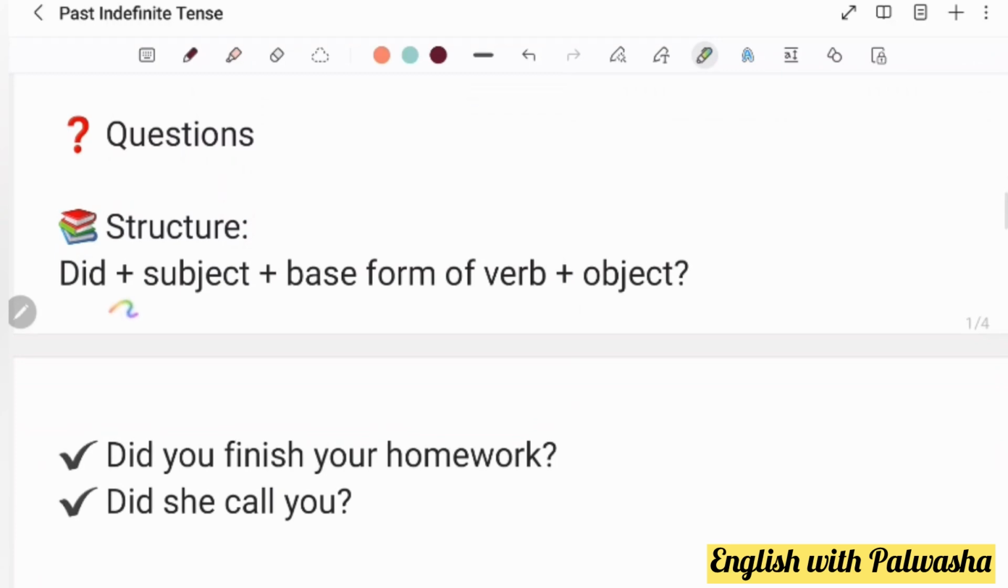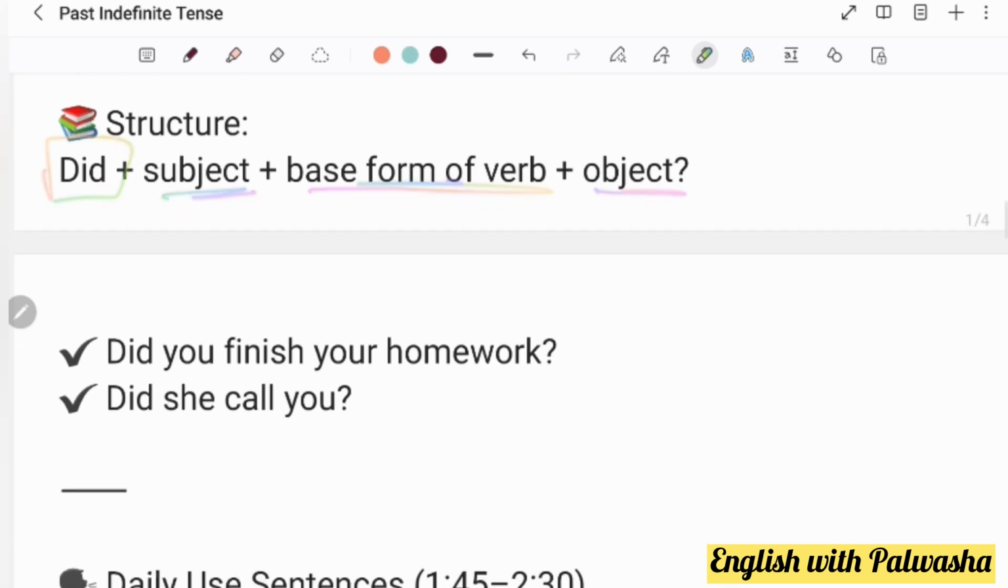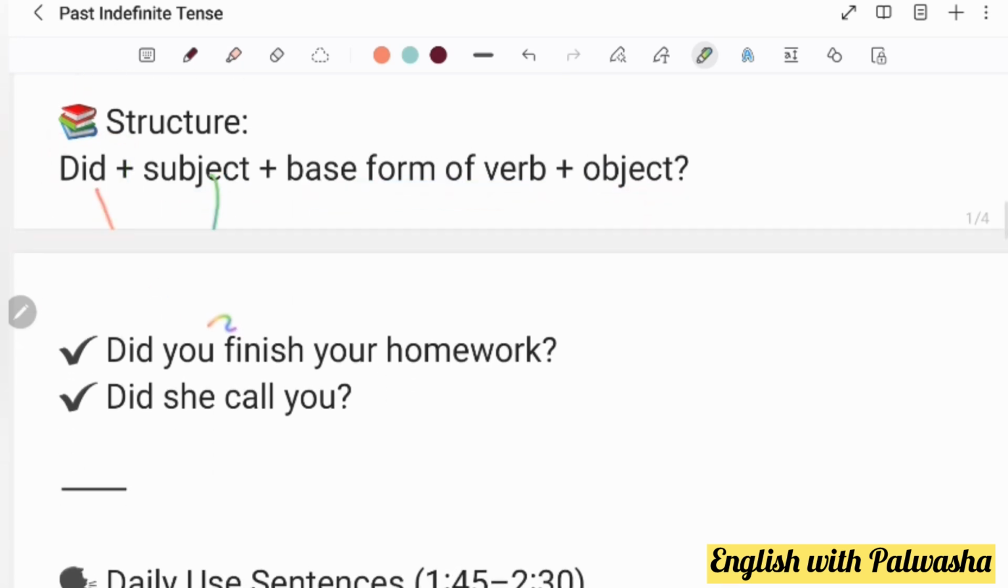The questions are, did comes first in the interrogative part, right? Did comes always in the beginning of a sentence, then comes the subject, then the first form of verb, and then the object. For example, did you finish your homework. Did is the helping verb, you is the subject, finish is the action verb, your homework is the object. So the base form is finish. We have not used finished because did is already there. With did we are not going to use ed or the third form, right? We have to just keep the form of verb as the base form, the first form.